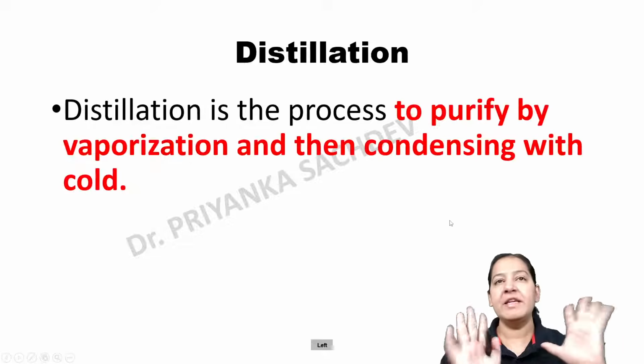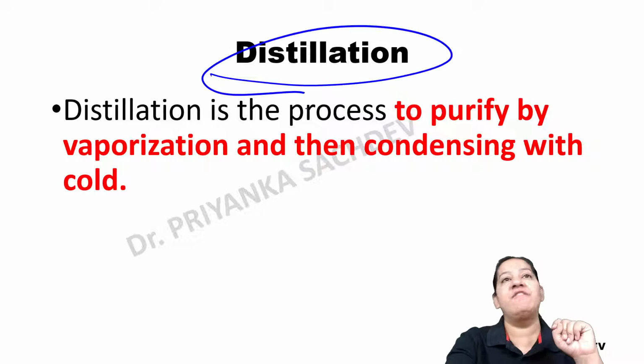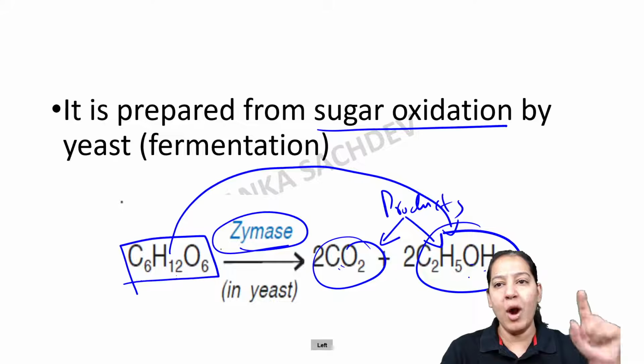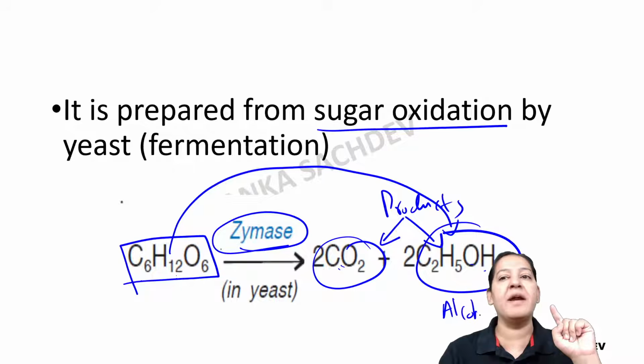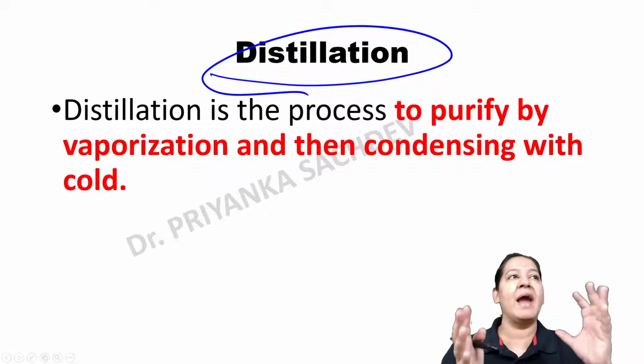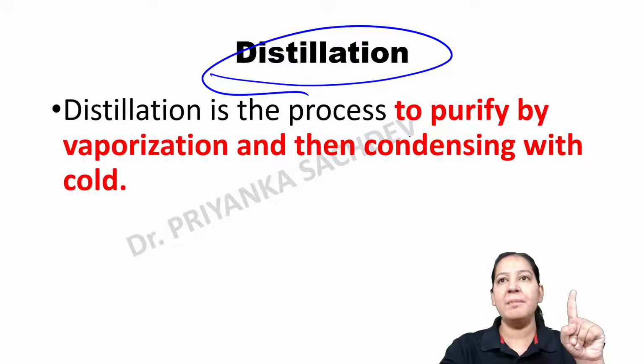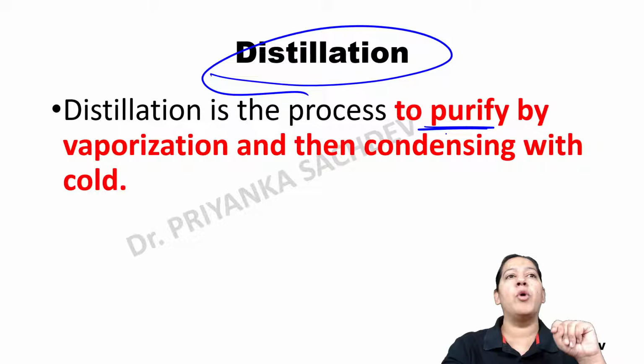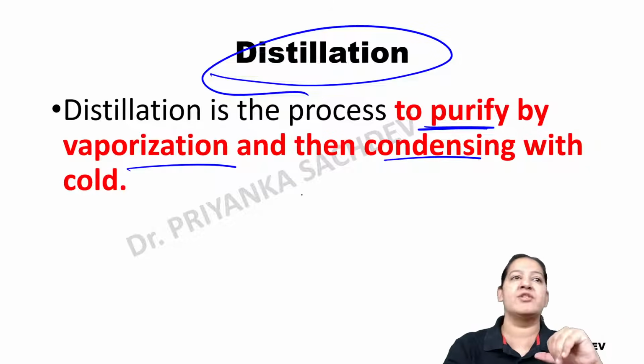After that, let me teach you a step which is known as distillation. Very, very important. Once the ethyl alcohol is prepared in the industry, it gets distilled. What do you mean by distillation? Distillation means to purify the alcohol by vaporization and then condensation with cold.